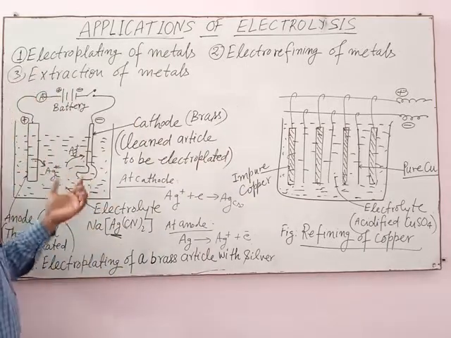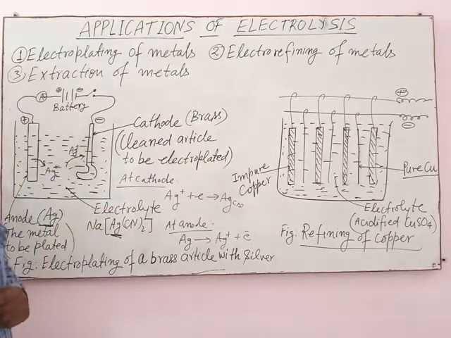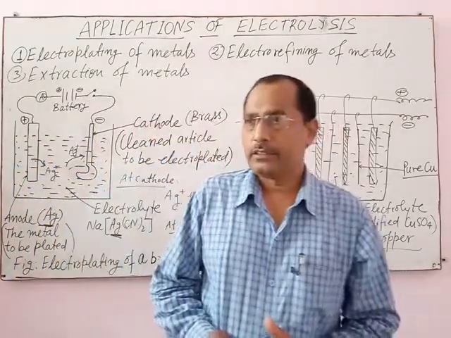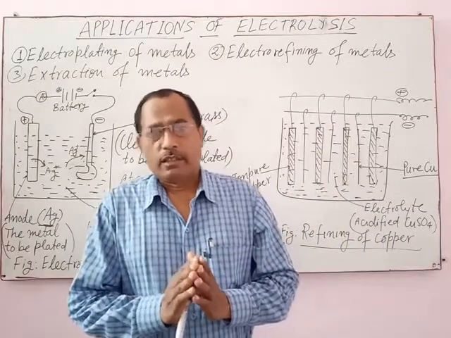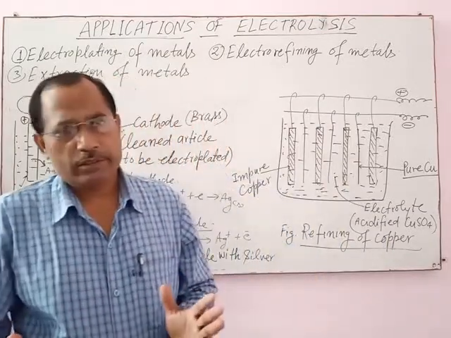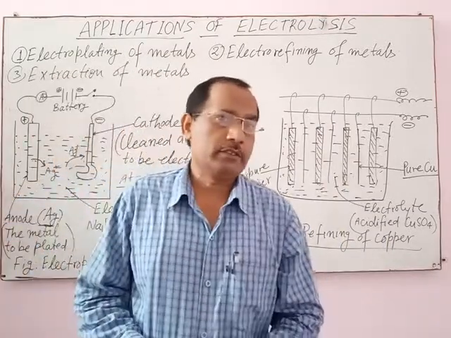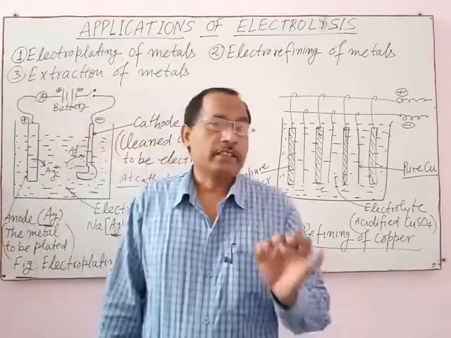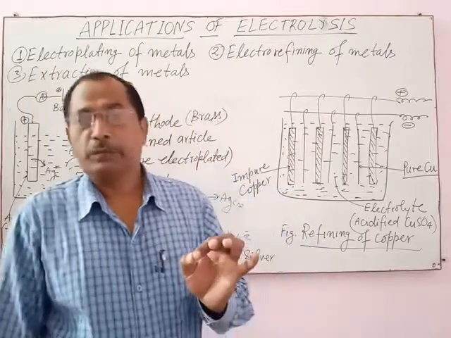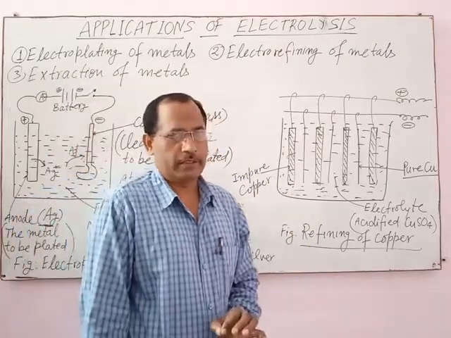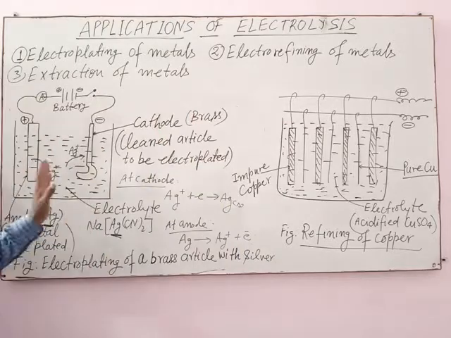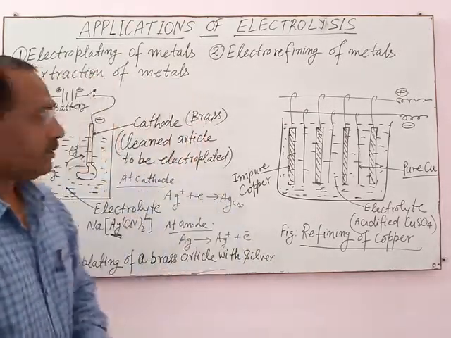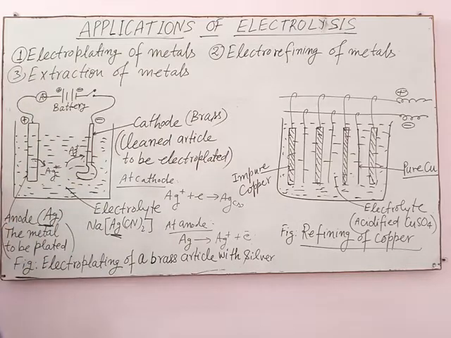So these are the conditions of electroplating. First point, electrodes. Electrodes are cathode and anode. Anode is always made of superior metal, and cathode is made of inferior metal. Electrolyte must contain the same ion of the superior metal.